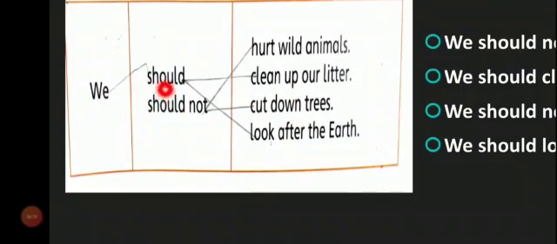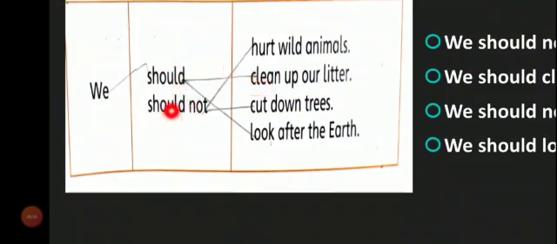We should. The things we should do. Hurt wild animals? No. Clean up the litter? Yes. We should match the should with clean up the litter, as you can see on the screen. We should clean up our litter. Please match the should with clean up our litter. I hope all of you have done.